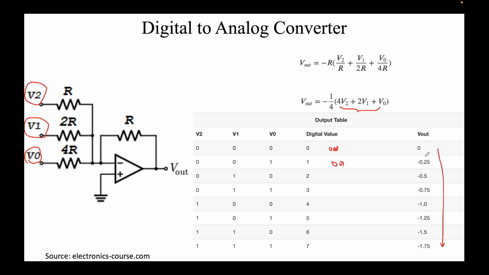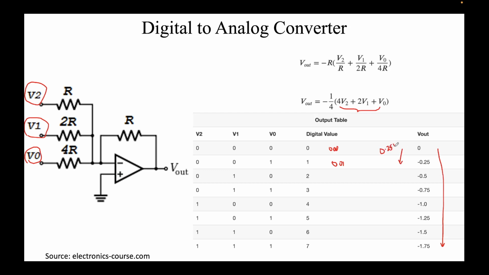You can get finer tuning also, but note that this is just a 3-bit converter. If you go to 8 bits, the resolution will improve. We have also talked about resolution in ADC, analog to digital converter. Similarly, there is a resolution term here also. This is the basic idea: the more bits you have, the better the resolution. Now the resolution is 0.25 volts.